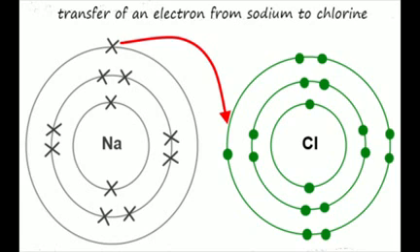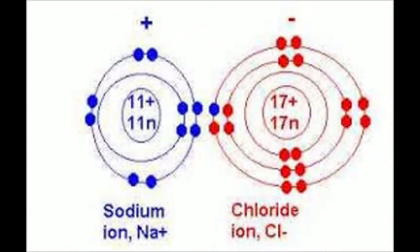Similarly, the electronic configuration of the chlorine atom is 2, 8, 7. That means the first shell has 2, the second shell has 8, and the last outermost shell has 7 electrons. It is an electronegative element which can attain the electronic configuration of the nearest noble gas, argon.